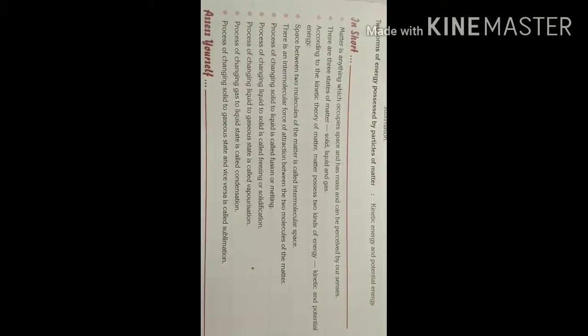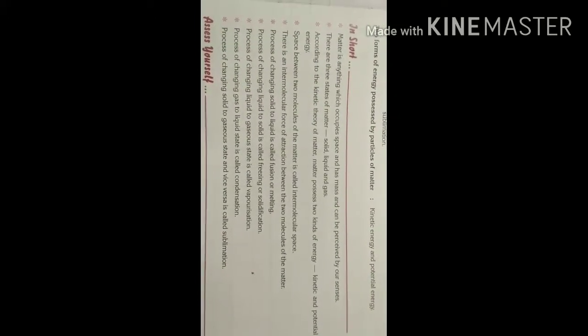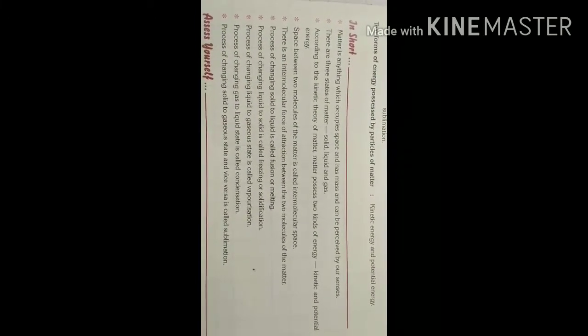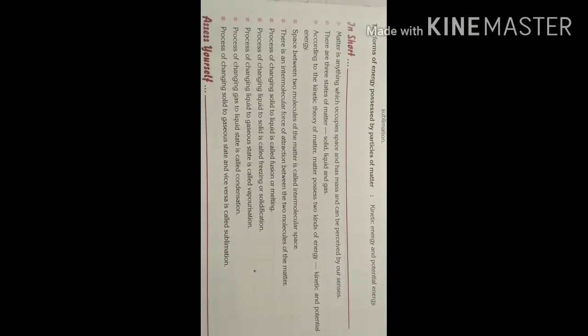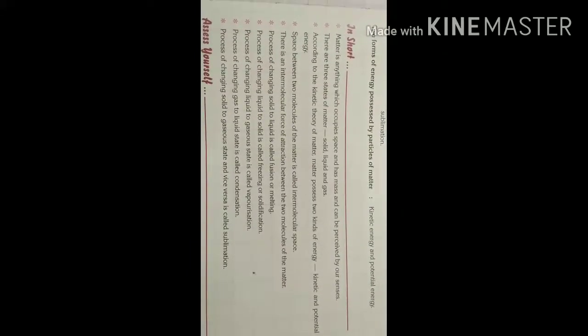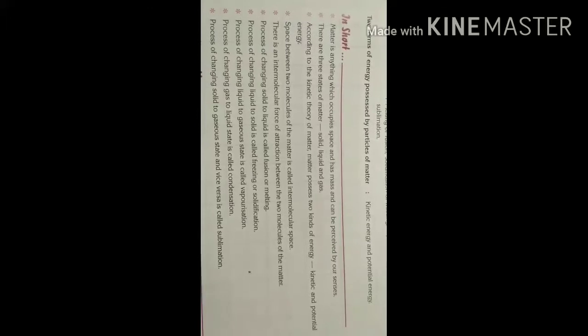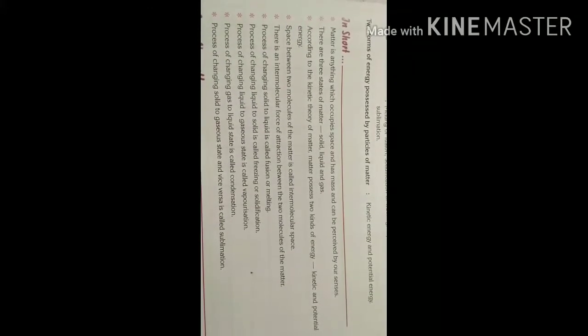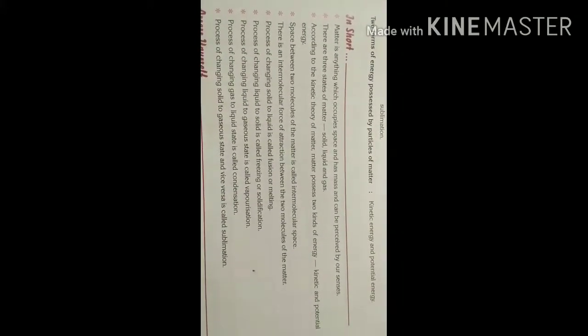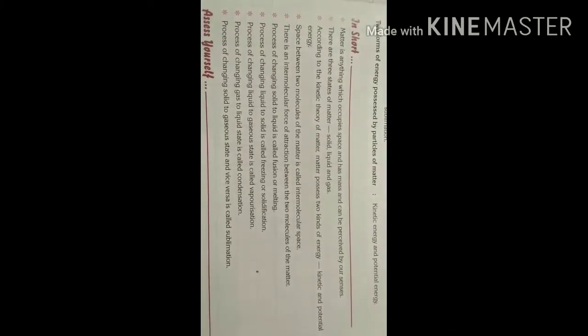In short definition, first, matter is anything which occupies space and has mass and can be perceived by our senses. Second, there are three states of matter: solid, liquid, and gas. Third, according to the kinetic theory of matter, matter possesses two kinds of energy: kinetic and potential energy.